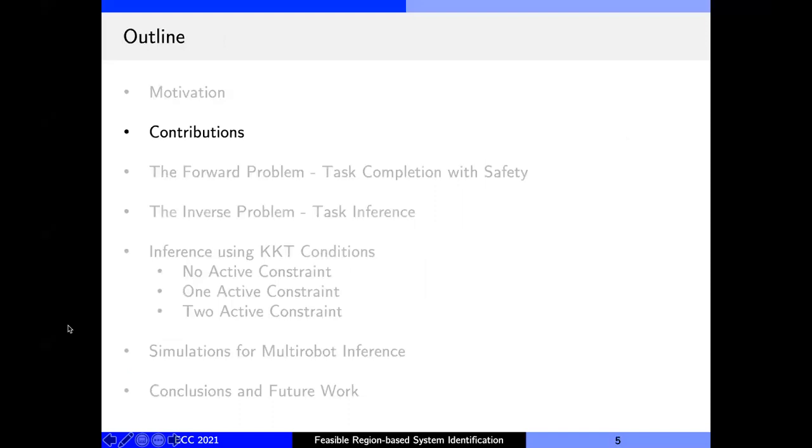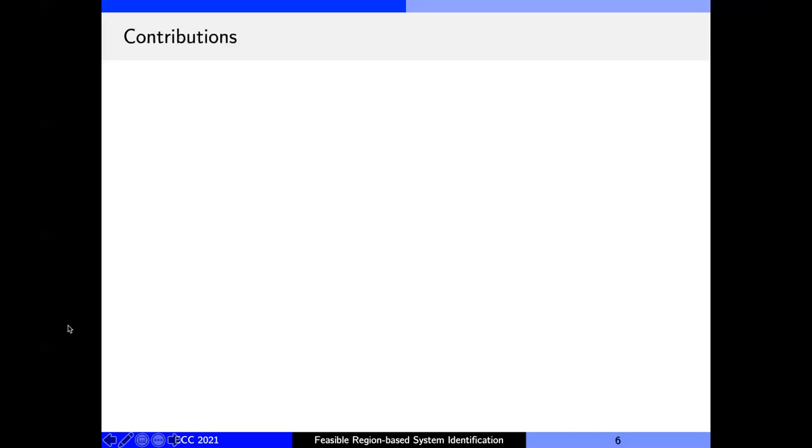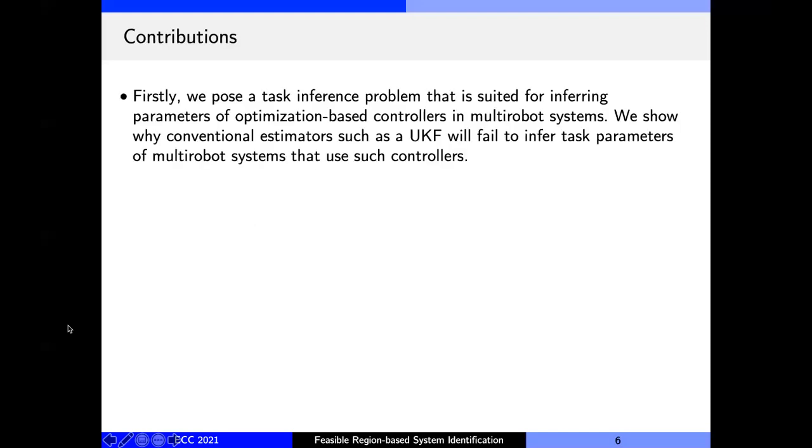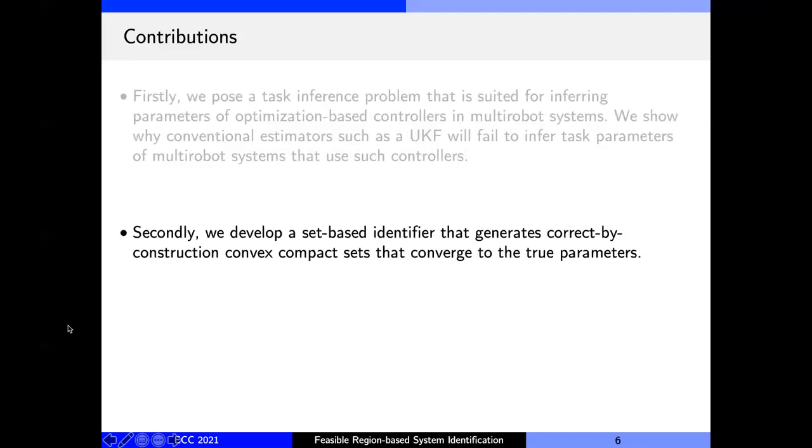So here are the main contributions of our work. Firstly, we propose a task inference problem that is suited for inferring parameters of optimization-based controllers that are used in multi-robot systems. Secondly, we develop a new set-based identifier that generates correct by construction sets that monotonically converge to the true parameters.